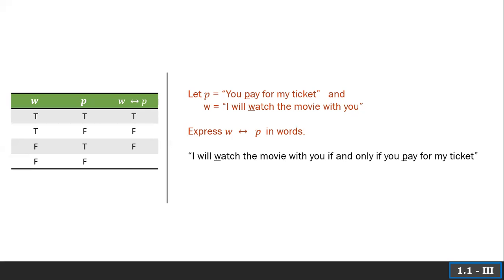And finally, you didn't buy the ticket. They didn't watch it with you. Well, they went through with their ultimatum, right? Hey, the only way I'll watch it is if you buy the ticket. If you didn't buy the ticket, they didn't watch the movie with you. Also true.